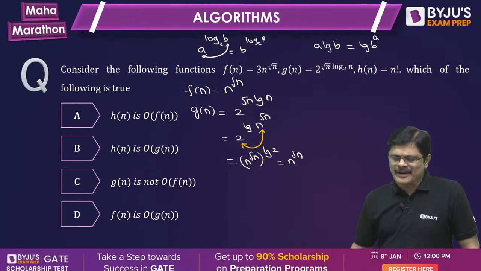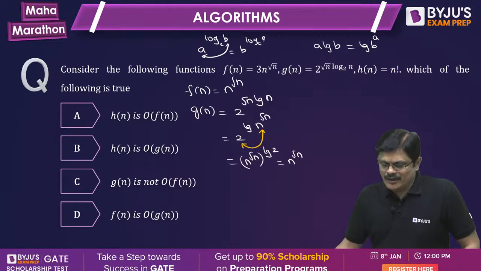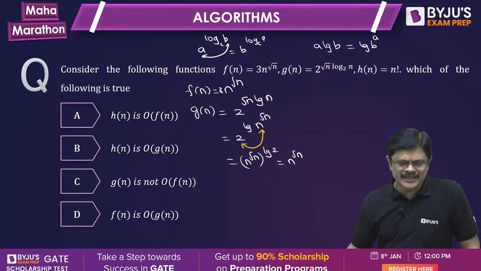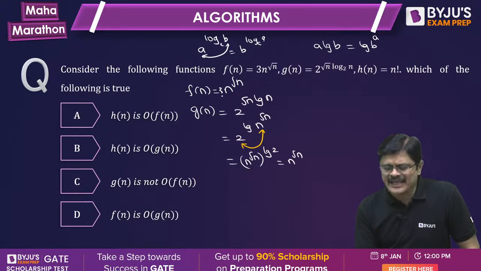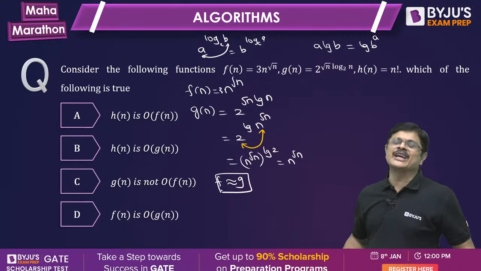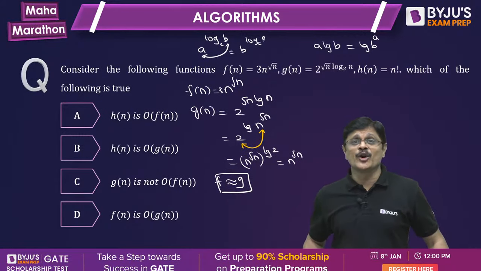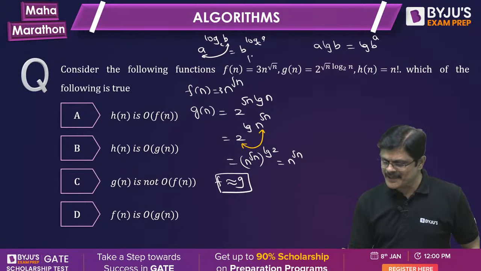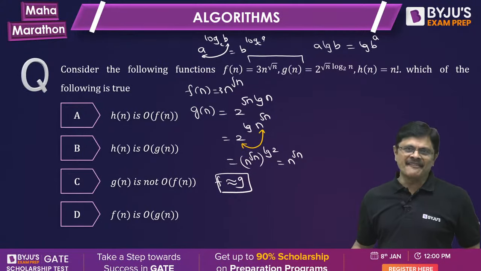So it may be 3, sir. Let me write that 3, no problem. So Fn is 3 times n root n and Gn is n root n. So they are asymptotically equal. F and G are asymptotically the same. These two are the same. Now what about n factorial?